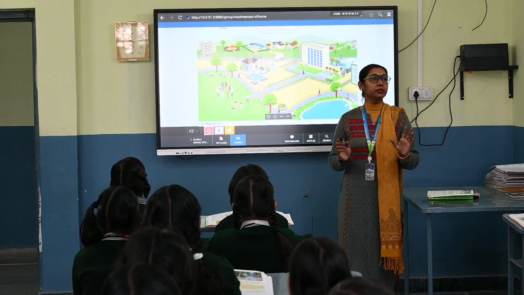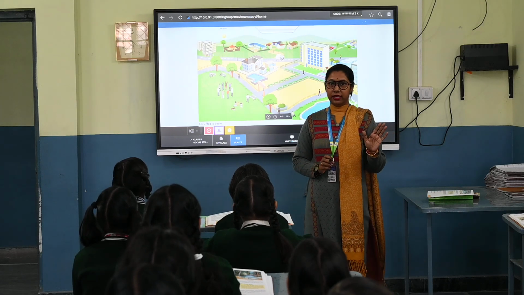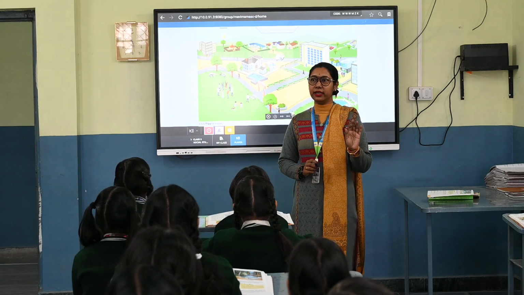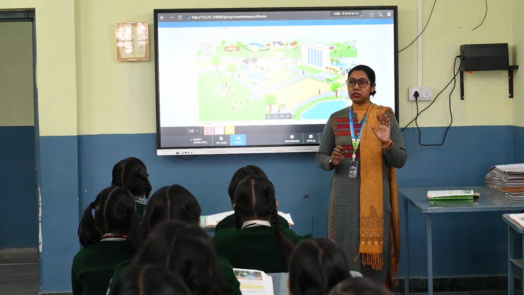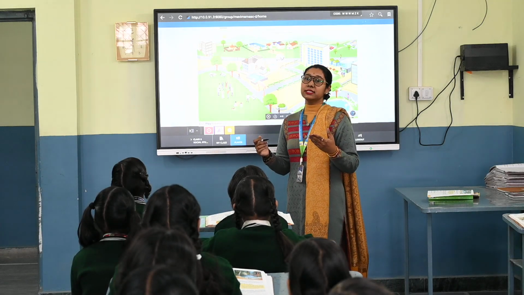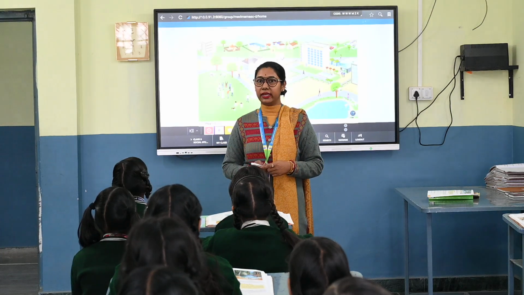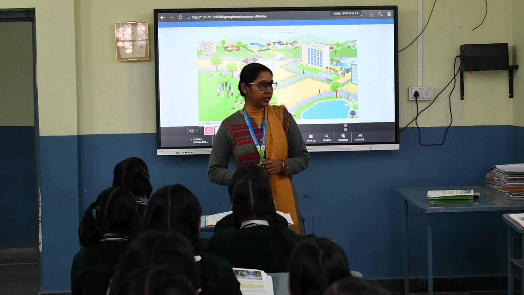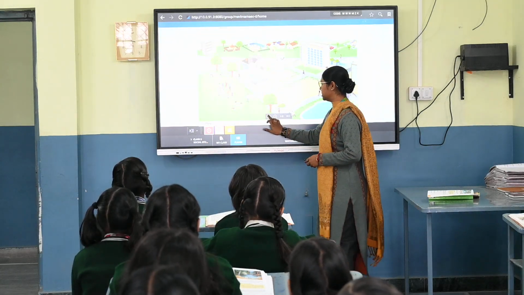Okay, I told you that the word environment came from which language? French. Environment means surround. From that the word surrounding came. So what is our surrounding? It is living beings and non-living beings together. Everything together completes our environment. Okay. So first let us look at the video on what is environment.